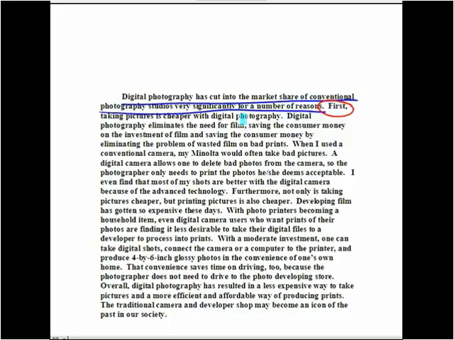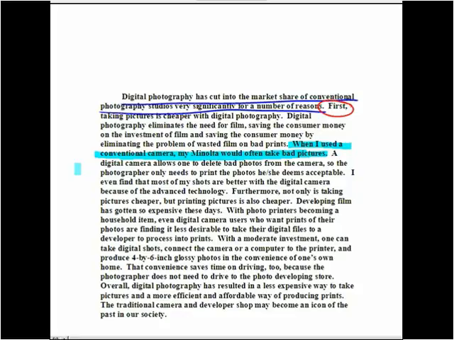When I used a conventional camera, my Minolta would often take bad pictures. This is clearly off the topic, a classic example of how a writer strayed away from the point that he originally made about digital photography. Try to avoid getting too narrative, getting too personal in an academic essay like this, when writing sentences using first person like I.